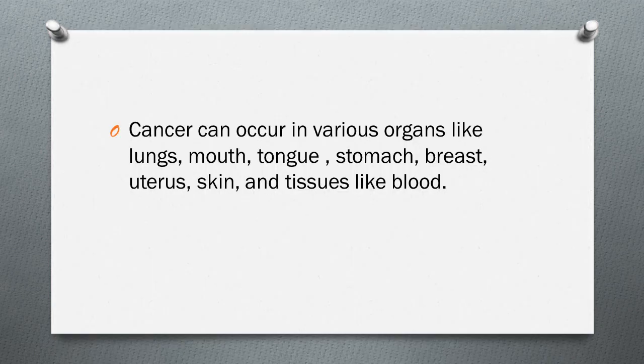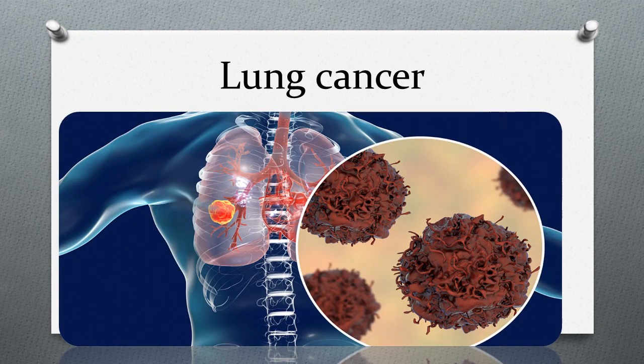Cancer can occur in various organs like lungs, mouth, tongue, stomach, breast, uterus, skin, and tissues like blood. Now we can see some of the organs in which cancerous cells can develop. First, you can see lung cancer.